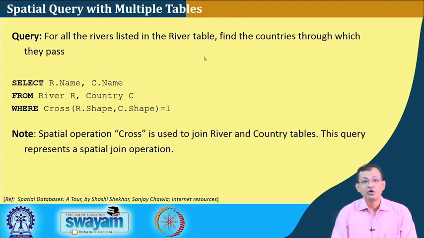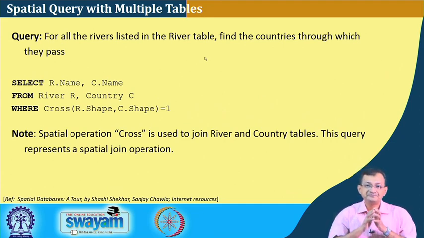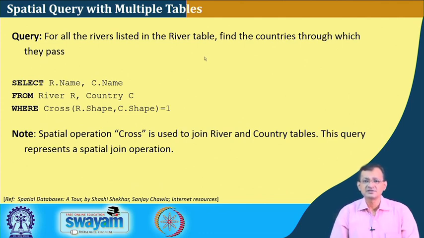For all rivers listed in the river table, find the countries through which they pass. So, what we want is, for all the rivers listed in the river table, to find the countries through which they pass, right. So, select R.name, C.name from river R and country C, where cross(R.shape, C.shape) equals 1. Very straightforward. So, we have the river name and the country name from the river table and the country table, and my joining criterion is that